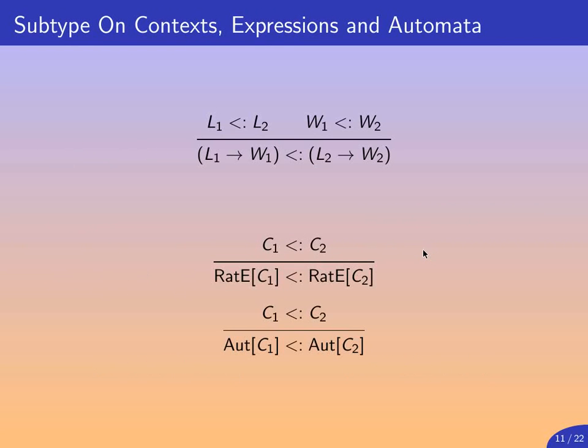How do you define a subtype relation over context expressions in automata? It is actually very natural and very easy. You can see that the subtype relation is covariant, and in particular, if L1 is a label set which is a subtype of L2, and the weight set W1 is a subtype of W2, you see that the context L1 W1 is a subtype of L2 W2. This extends in a completely natural way to rational expressions and automata over the same context.